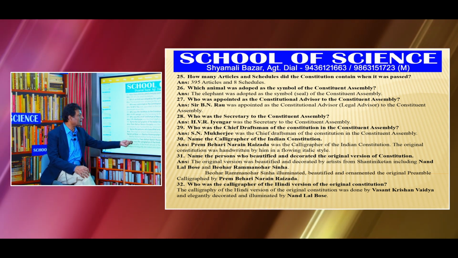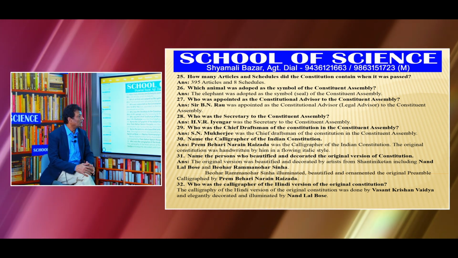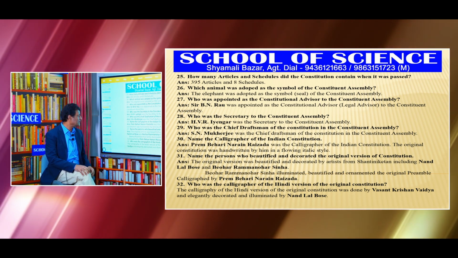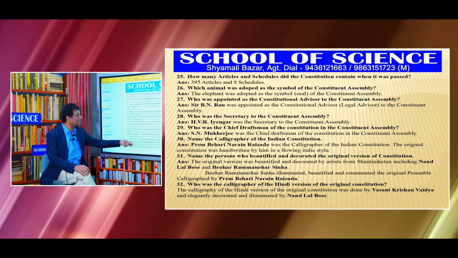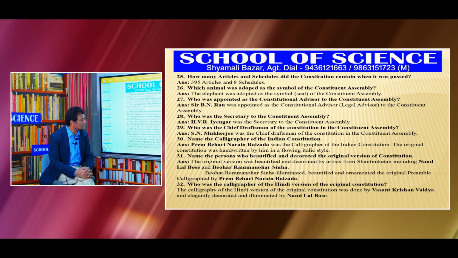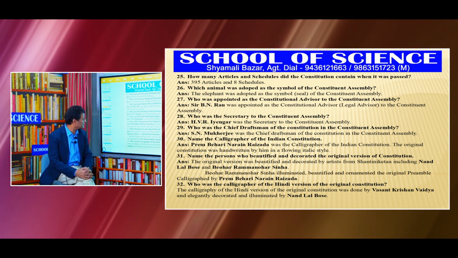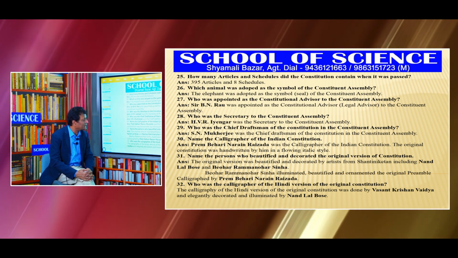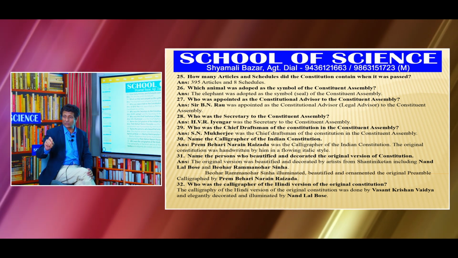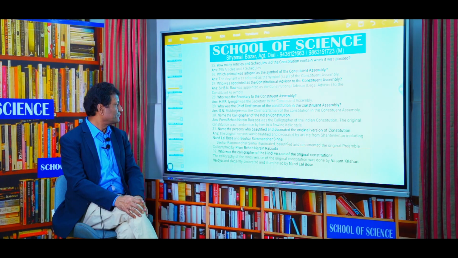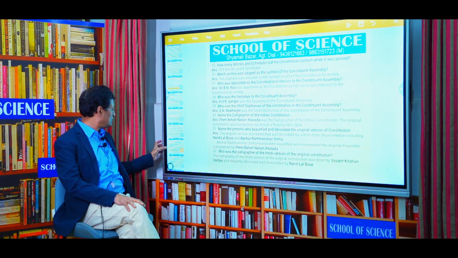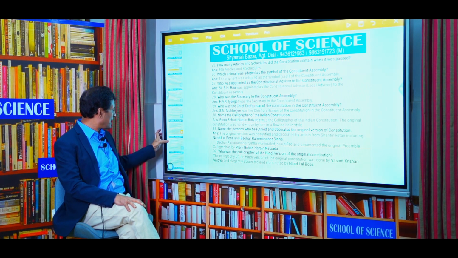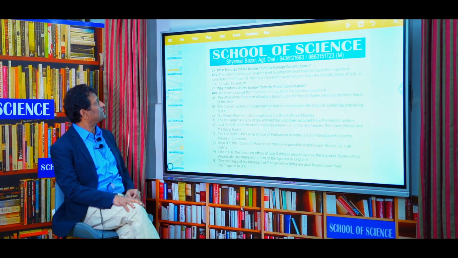Who was the calligrapher of the Hindi version of the original Constitution? The calligraphy of the Hindi version of the original Constitution was done by Vasant Krishna Vaidya and elegantly decorated and illuminated by Nandalal Bose of Shantiniketan. Question number 32. Let's see what we have. Question number 33.